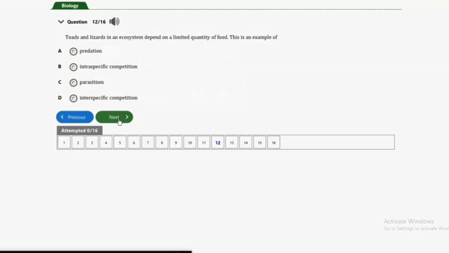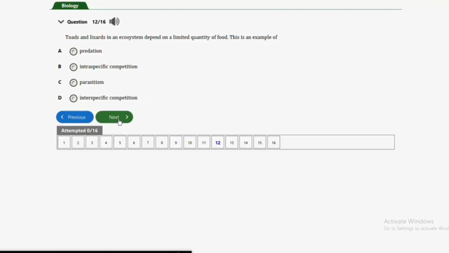So let's look at the next question. That's question number 12. Toads and lizards in an ecosystem depend on a limited quantity of food. This is an example of A, predation, B, intraspecific competition, C, parasitism, and D, interspecific competition.